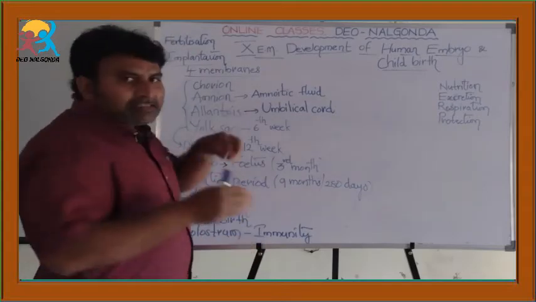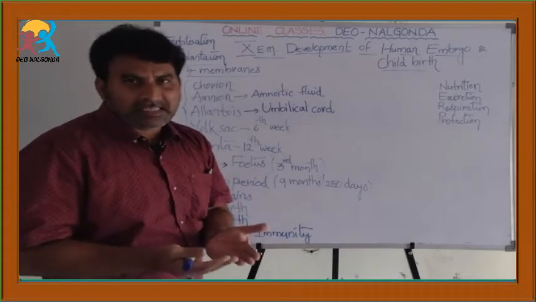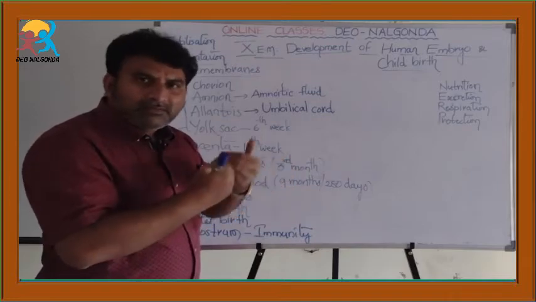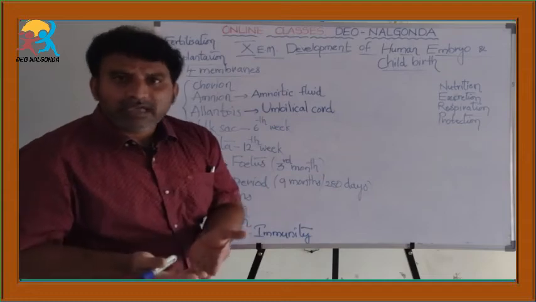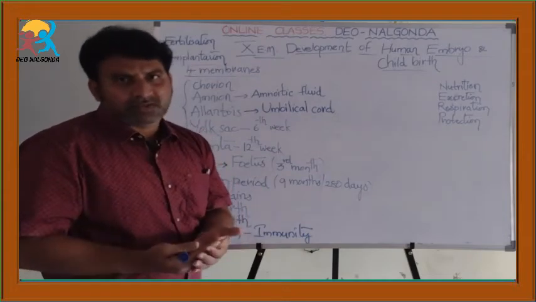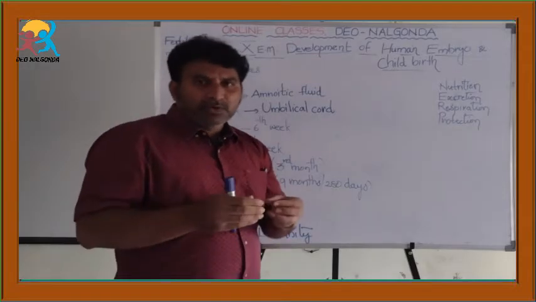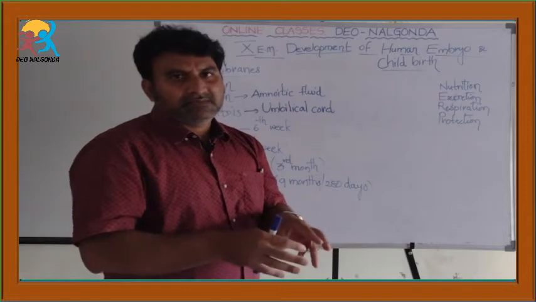and the zygote formed due to fertilization travels along the fallopian tube and enters into the uterus, and inside the uterus the embryo gets attached at some place.